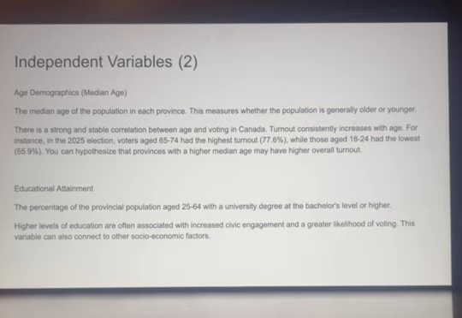Education. The percentage of the provincial population aged 25 to 64 with a university degree at a bachelor's level or higher. Higher levels of education are often associated with increased civic engagement and a greater likelihood of voting. This variable can also connect to other socioeconomic factors.